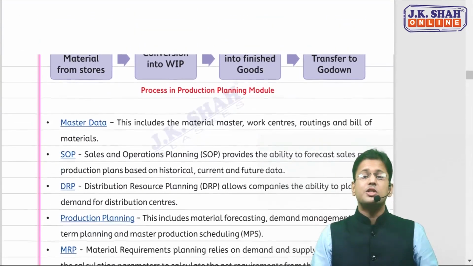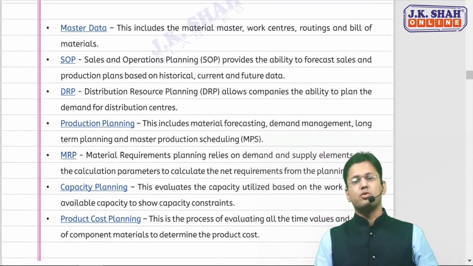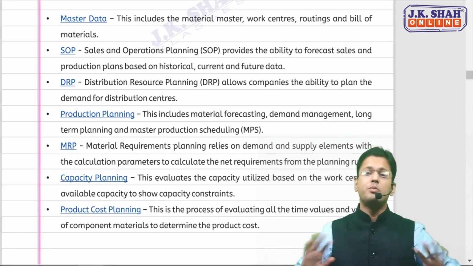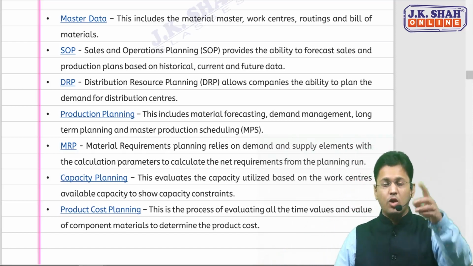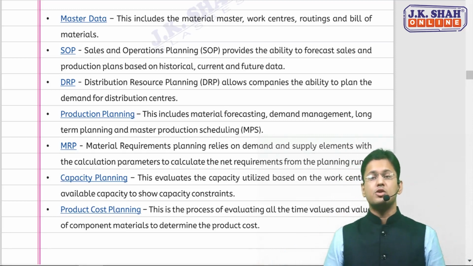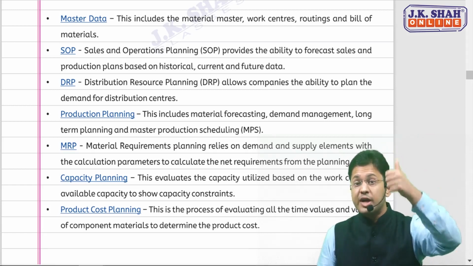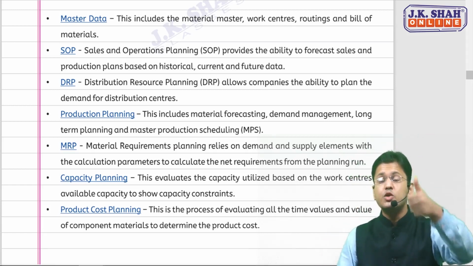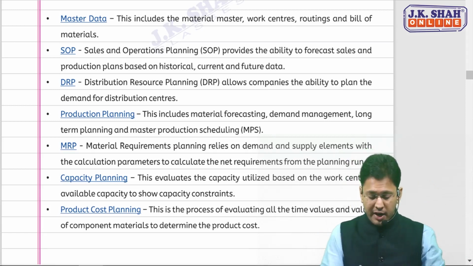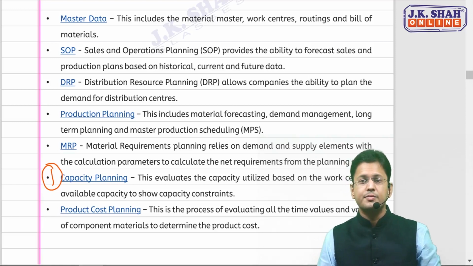The next question that comes is about the production planning module and the elements in that module. Again, don't cram it, because it would not be healthy for you. Just go with the logic. We have the production planning module, and its elements or features are being asked. First, a production department needs to see whether the plant has the capacity to produce as much as it is thinking.